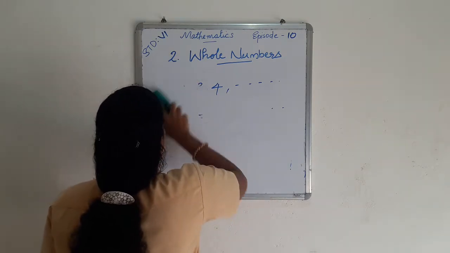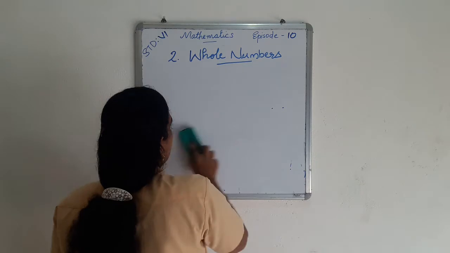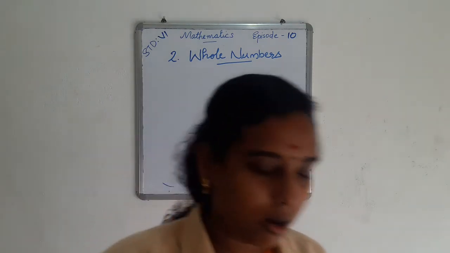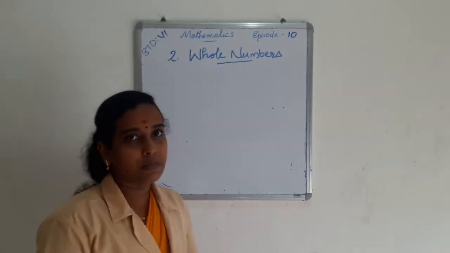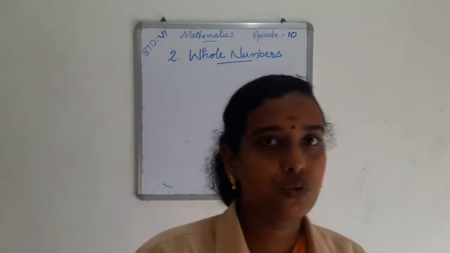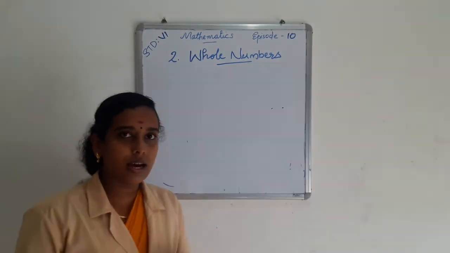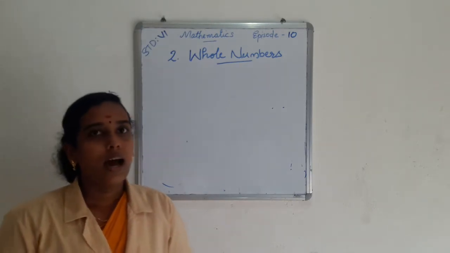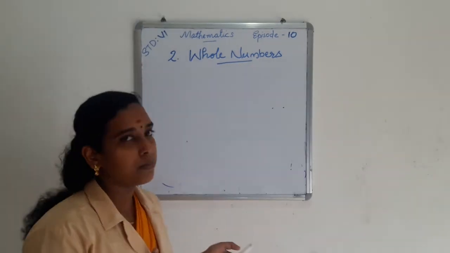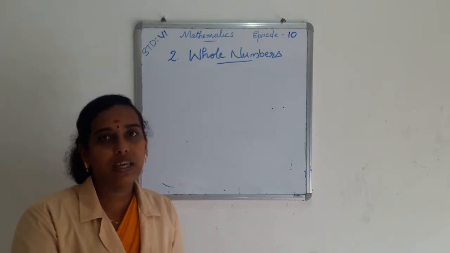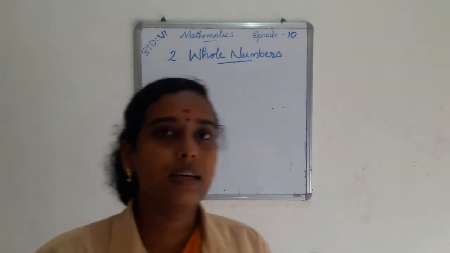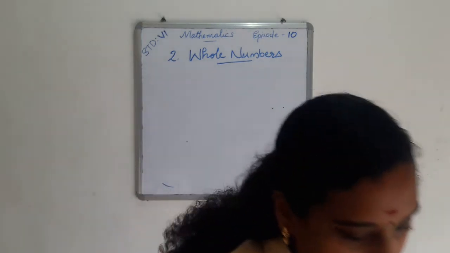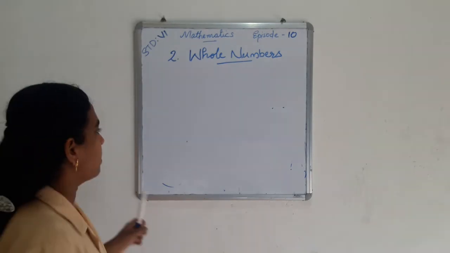So, the natural numbers along with 0 are called whole numbers. The smallest whole number is 0, and natural numbers are the numbers 1, 2, 3, etc. that we use for counting. They come naturally, so we call them natural numbers. In natural numbers, we add 1 to a number to get its successor, and subtract 1 from a number to get its predecessor. Let us see some examples of predecessor and successor.